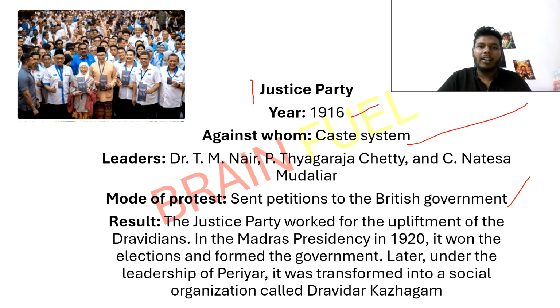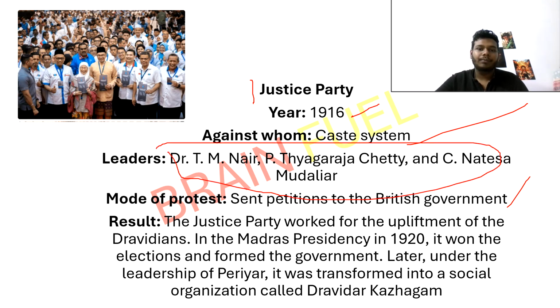So in the year 1916 this was started. The purpose was to fight against the caste system and promote equality for the non-Brahmin community. And the leaders for this party were these people. And where did it happen? In Madras Presidency, now Tamil Nadu and parts of South India like Kerala, a little bit of Andhra Pradesh.